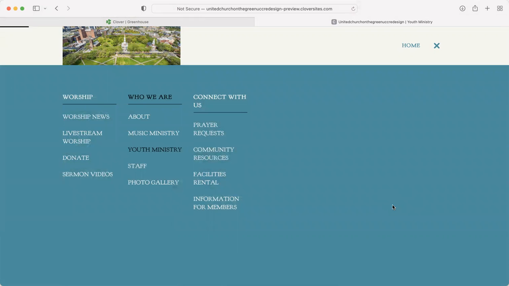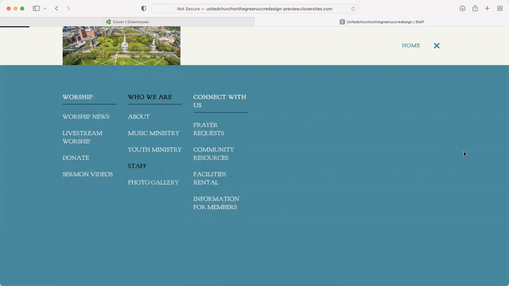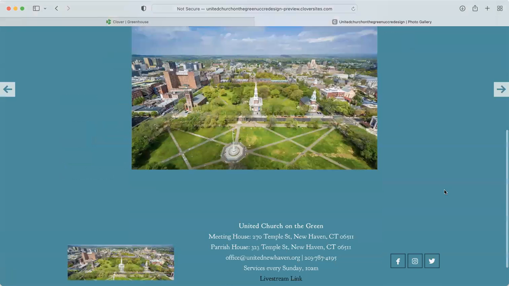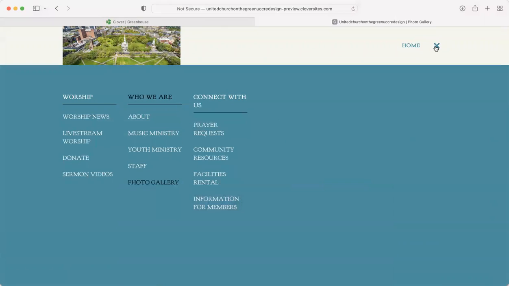Our staff is pretty much exactly the same as it was in the last website, and our photo gallery is about the same, but I'm working on adding more photos. If you see me around at services and after services taking pictures, that is what I am working on.